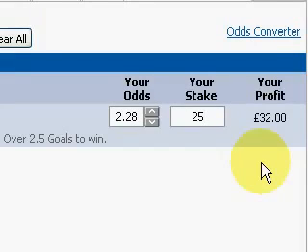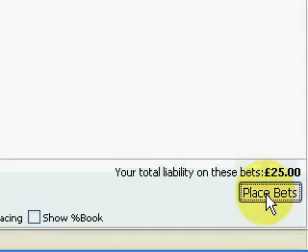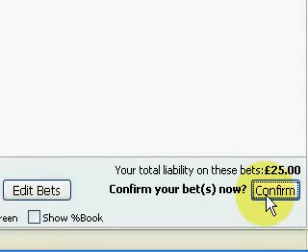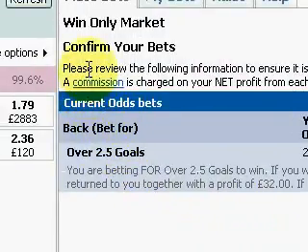Just to give you a quick idea of how to place the bet, all you have to do is go down to place bets, click on the button. That just gives you the details of the bet you're making. Then all you need to do is go down to here and then confirm the bet. And there we have it. That's how to make an easy £32 profit from goals in a football game. Absolutely risk-free.